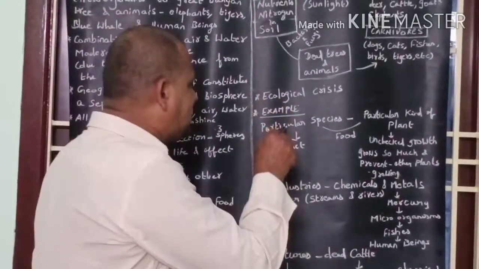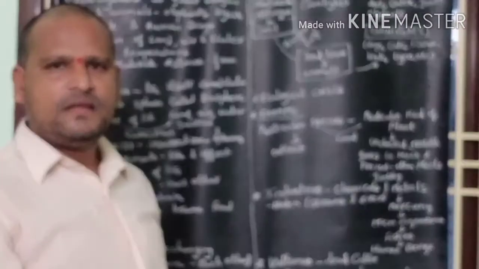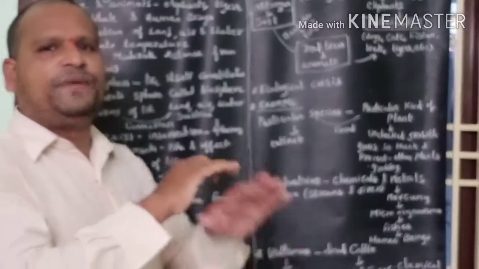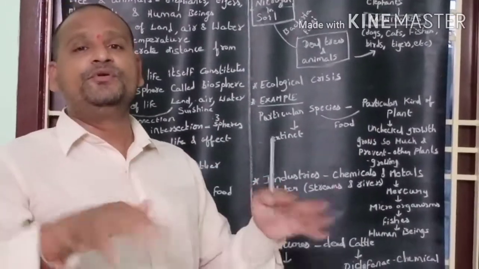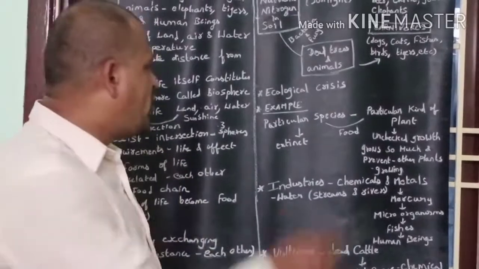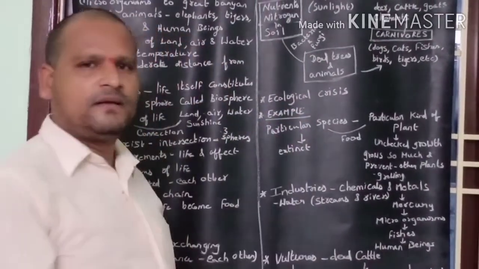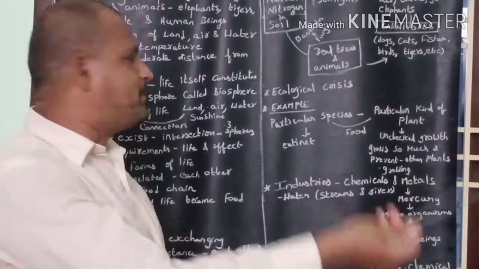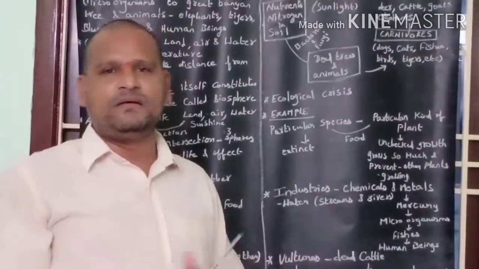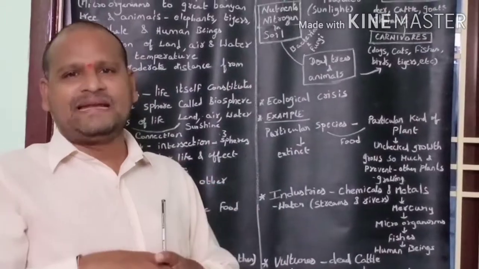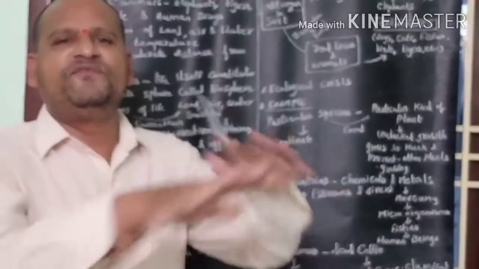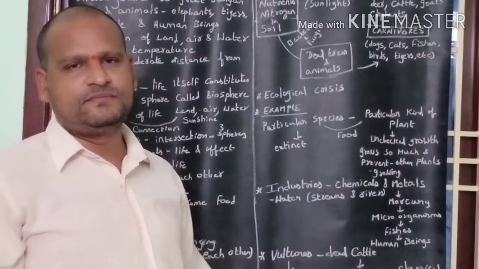If one kind of life is affected, the other kind of life that depends upon it will also be affected. If one kind of life disappears, the other kind of life that depends upon it will also disappear. In due time, in later days, all forms of life will disappear.